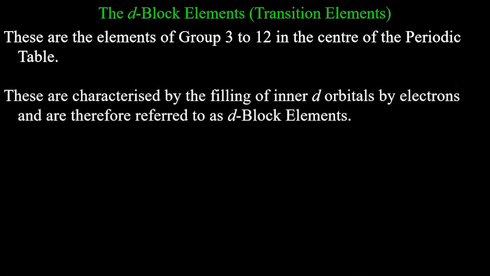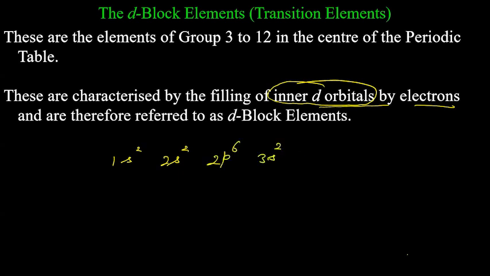You know that these are characterized by filling the inner d orbitals by electrons. Now, why do we say inner d orbitals? The reason is, and a question might appear from here as well. If we talk about the Aufbau principle, the filling up of electrons is like this: 1s2, 2s2, 2p6, 3s2, 3p6, 4s2, 3d.